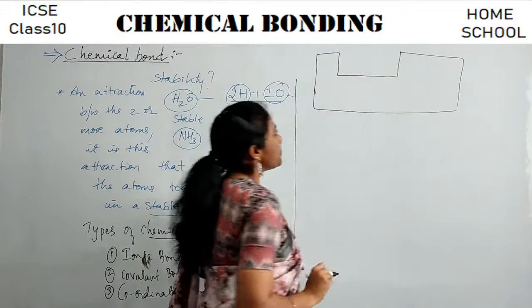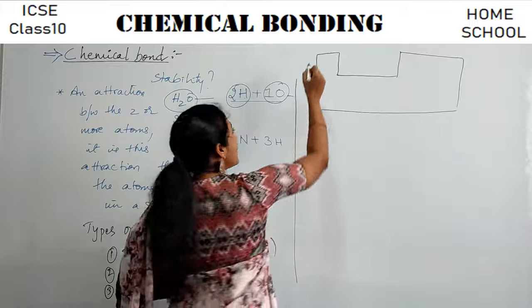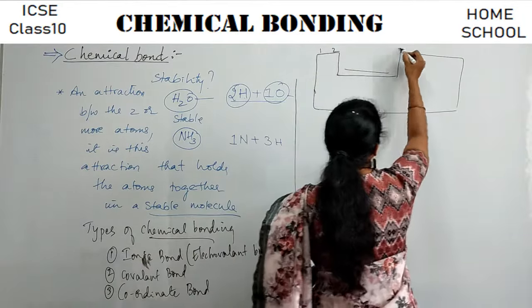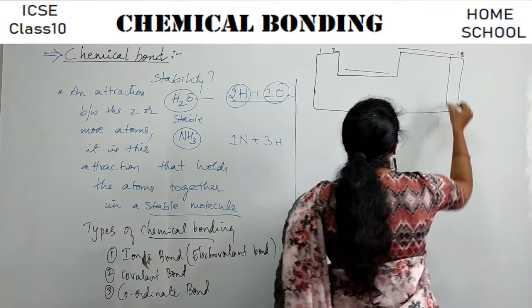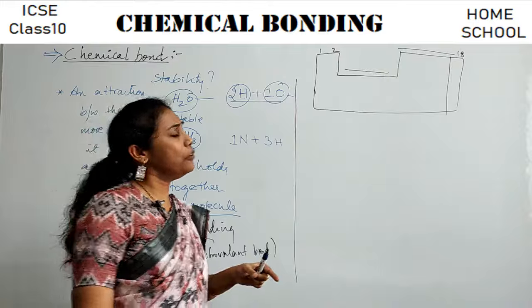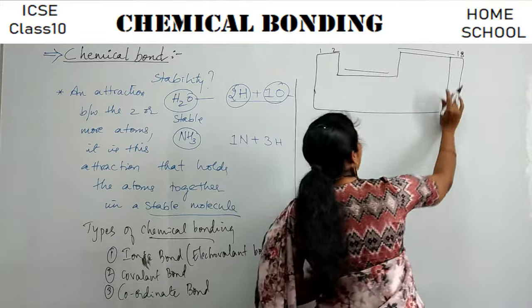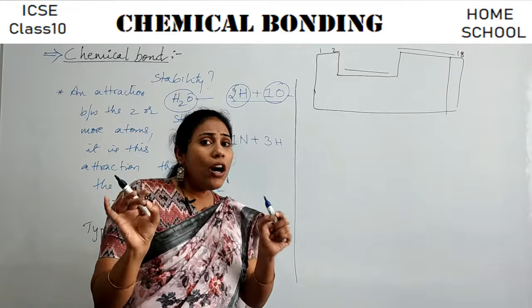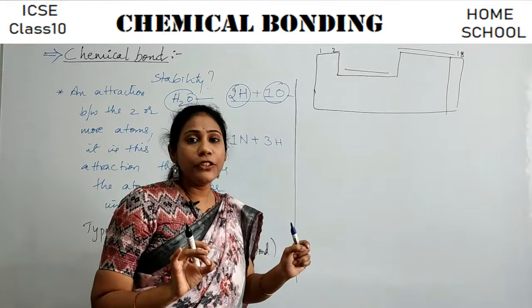See how many groups you have. You have groups right from 1 to 18, isn't it? So 18 groups you have in your periodic table. And I will talk about the elements that come in the 18th group. Can you recall what elements come in the 18th group?